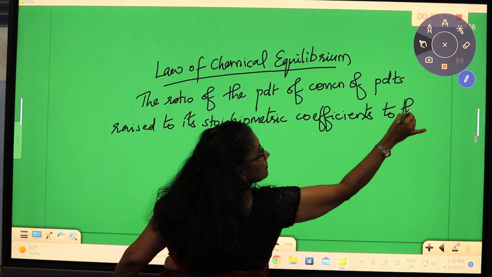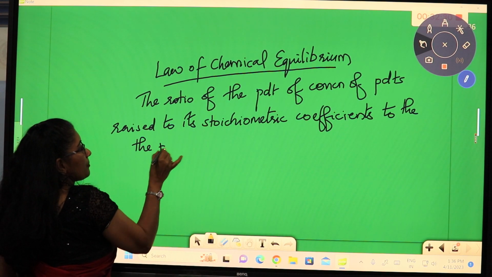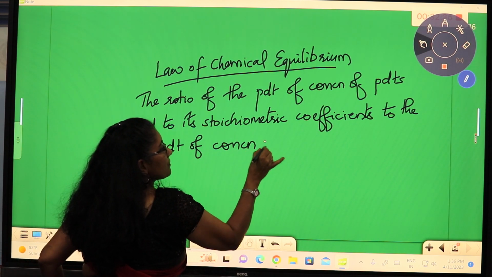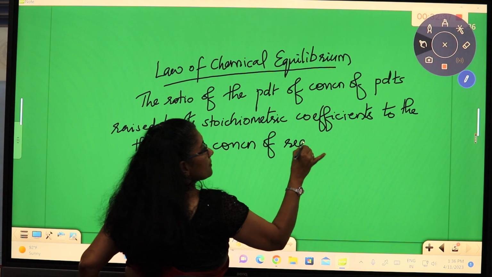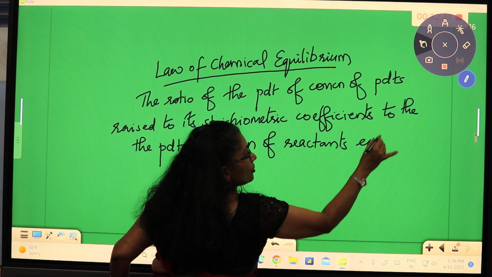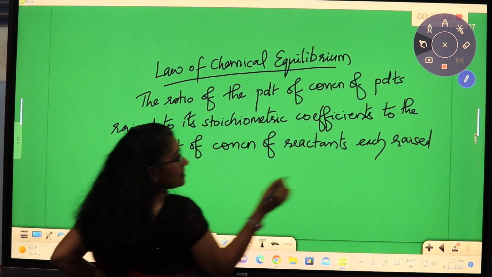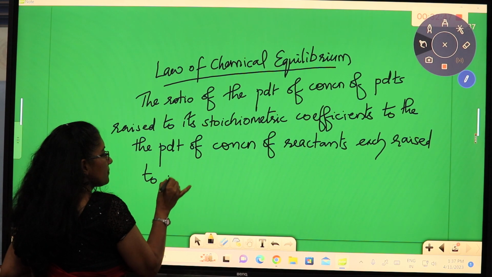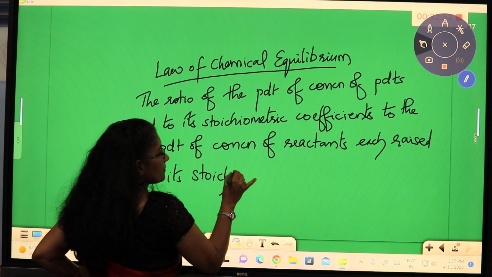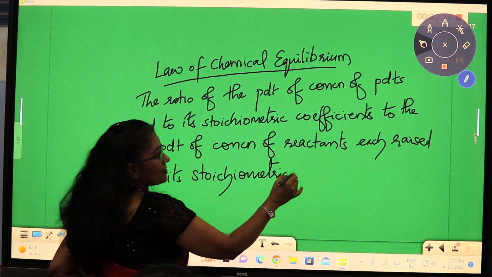to the product of concentration of reactants, each raised to its stoichiometric coefficient, is a constant. What is that constant known as? Equilibrium constant.